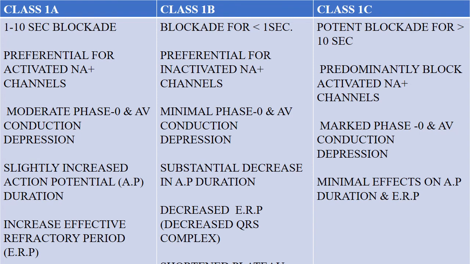Next, in class 1A drugs, there may be a slight increase in action potential duration. In class 1B drugs, there is a decrease in action potential duration, while class 1C drugs have no effect on action potential or effective refractory period. In class 1A, the effective refractory period is increased. In class 1B drugs, the effective refractory period is decreased.